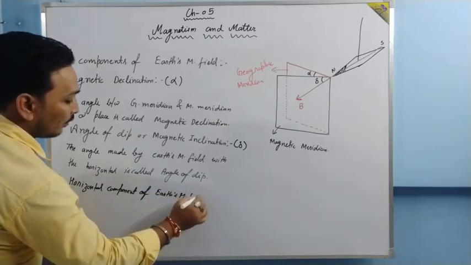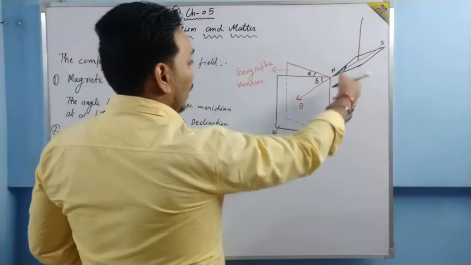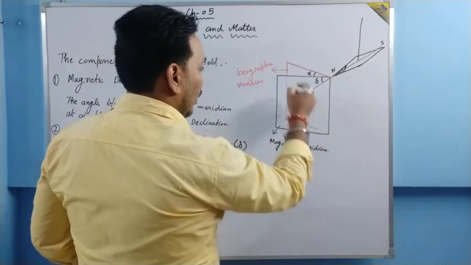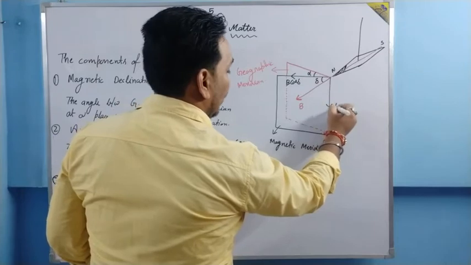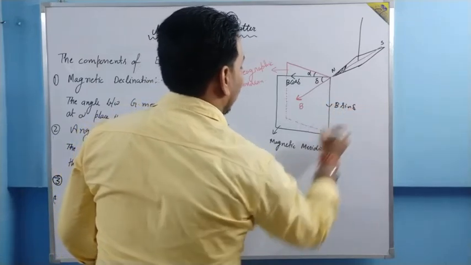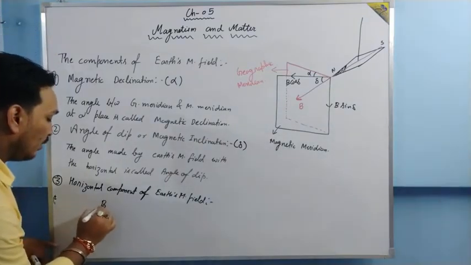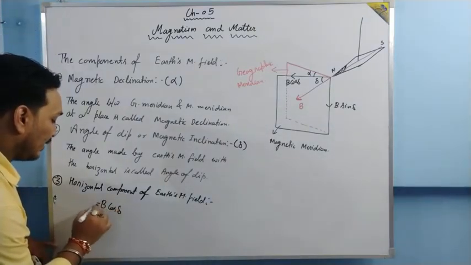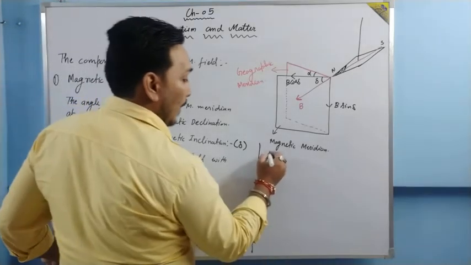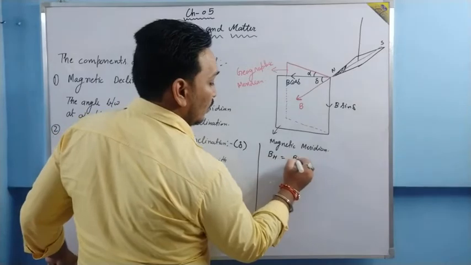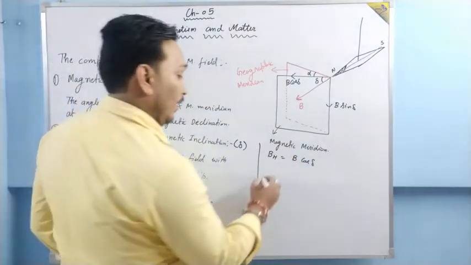Earth's magnetic field. Now we have two components of B. One is along the horizontal, one is along the vertical. This component is going to be B cos delta, and this component is going to be B sin delta. The horizontal component of Earth's magnetic field is basically B cos delta, and it is denoted by BH. We have now BH equal to B cos delta, which is our horizontal component of Earth's magnetic field, and